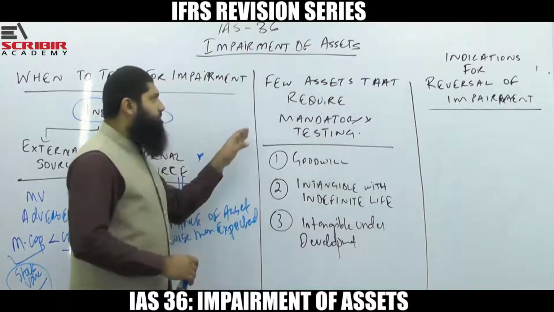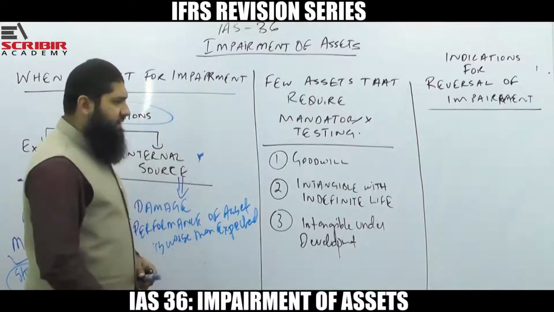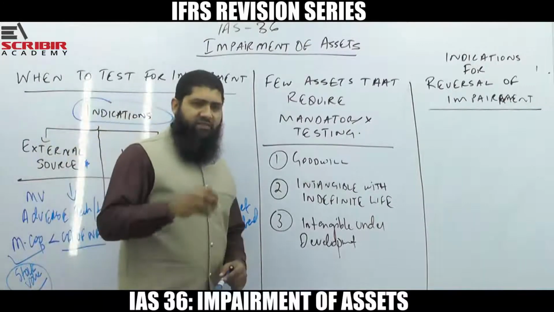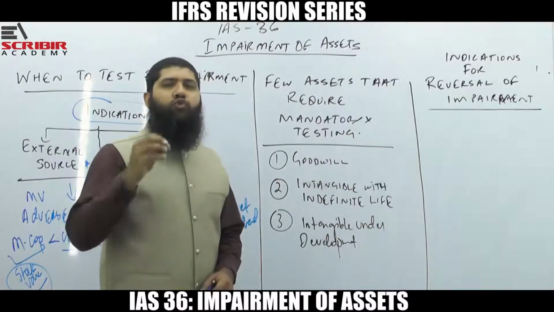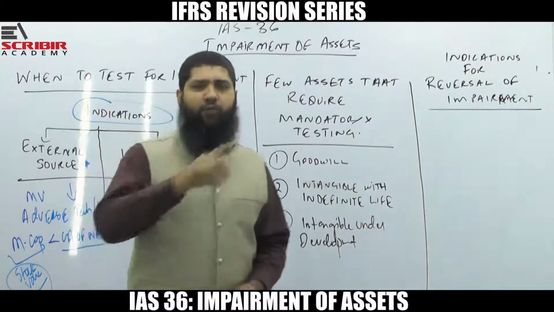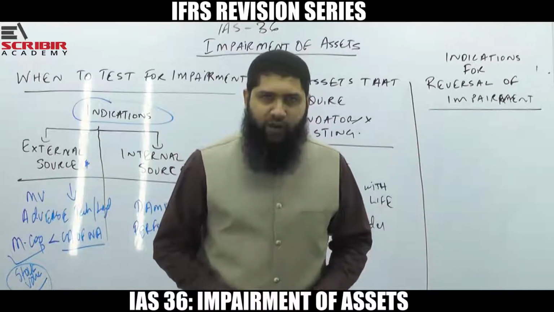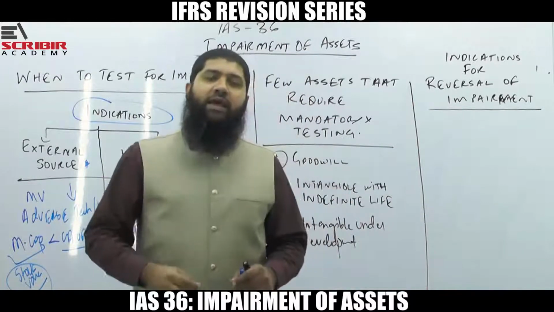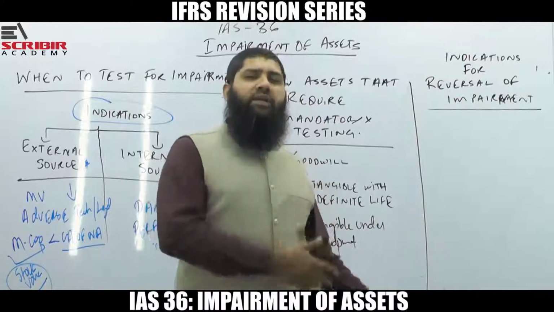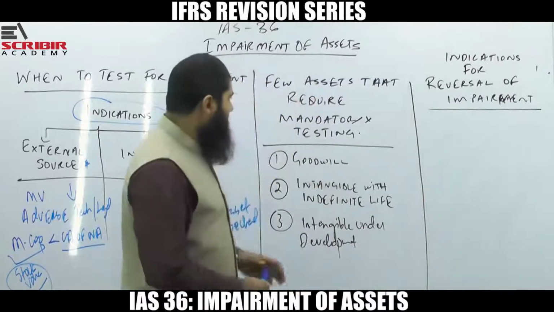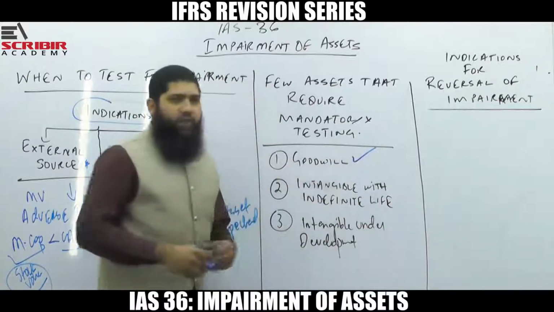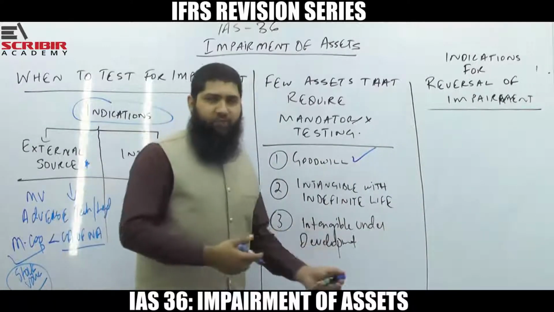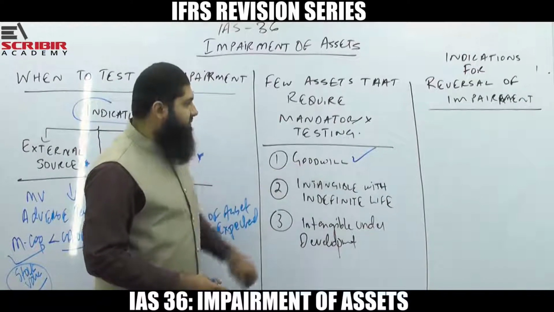Let's move a bit forward. The next thing is that IAS 36 specifically mentions a few assets which you have to test for impairment at each reporting date, irrespective of the fact whether there is an indication or not. What are they? The goodwill. So the goodwill of a subsidiary that you acquire needs to be tested.